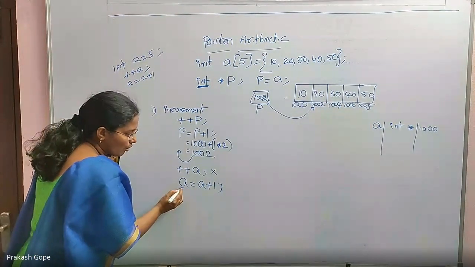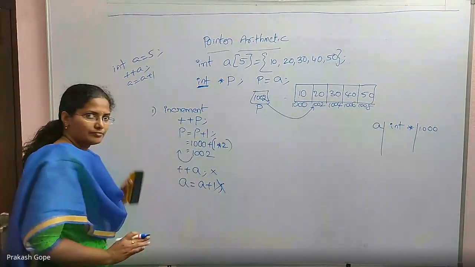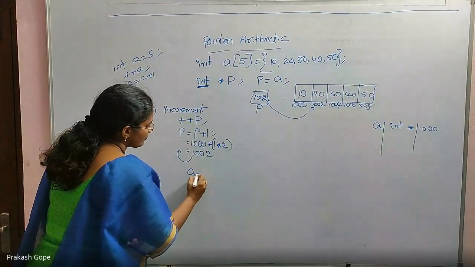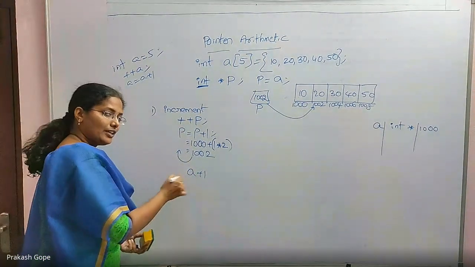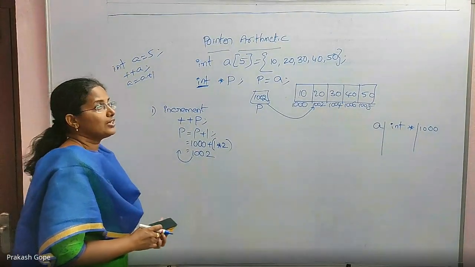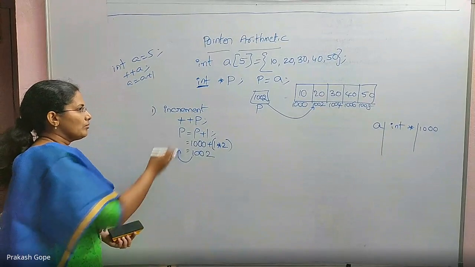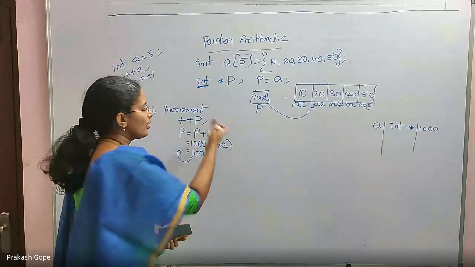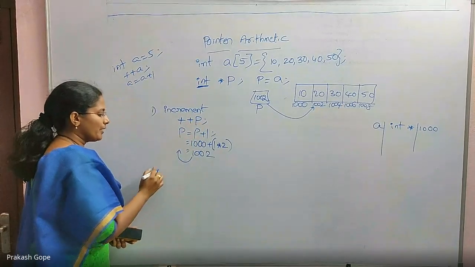This assignment is wrong. That's why it is wrong. You can just say a plus 1. This is fine. But a equal to a plus 1 is wrong. That's why incrementation is not possible on the array name. But p is a variable, right? It can be updated. So I have written an increment operation on p.